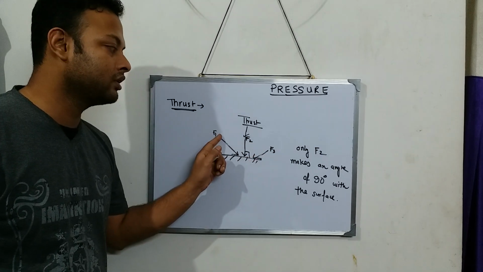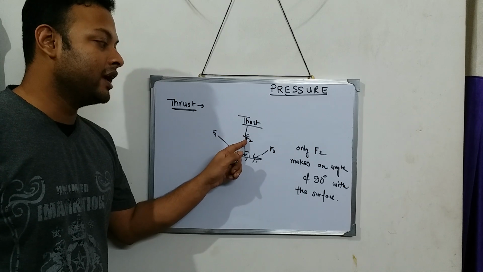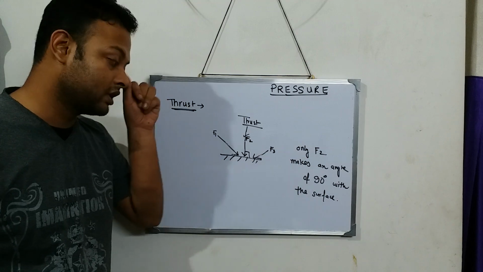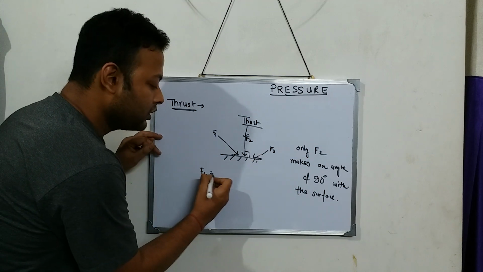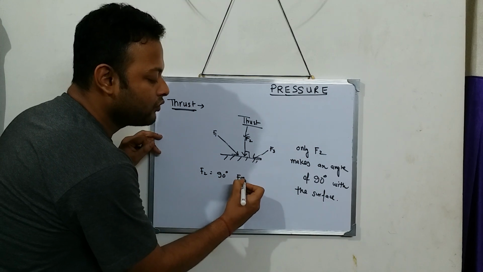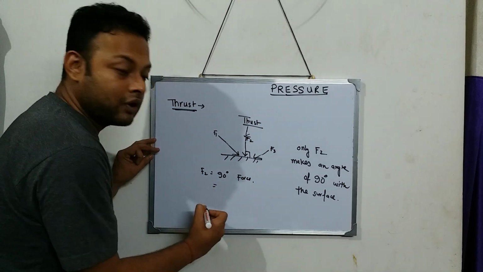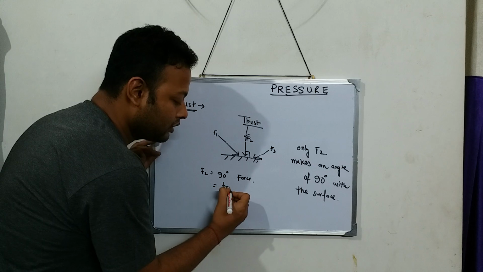They are called force. But F2 is a 90 degree force, meaning a force making an angle of 90 degrees. 90 degree means perpendicular.